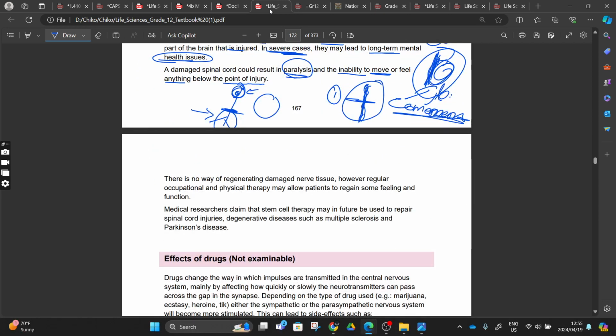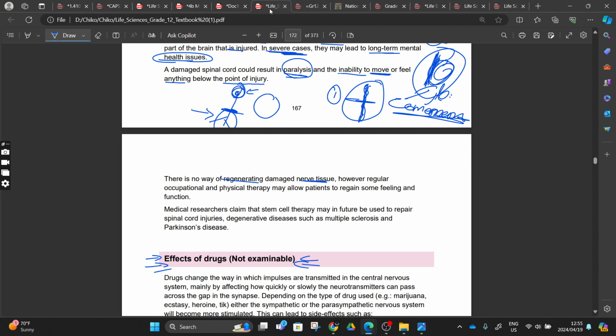So, there is no way, the one that is the effect of drugs is the one that is not examined. If you are able to interpret this information about injuries, you can now congratulate yourself, week one, you are done with it, right? But there is no way of regenerating damaged nerve tissues.